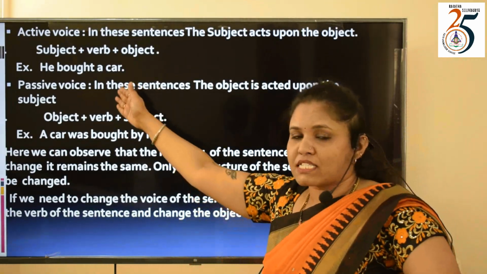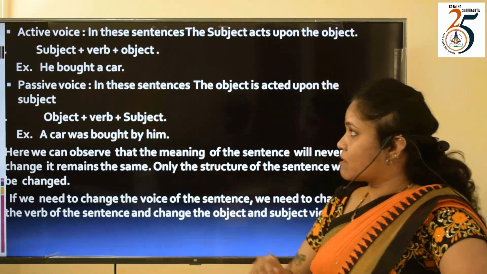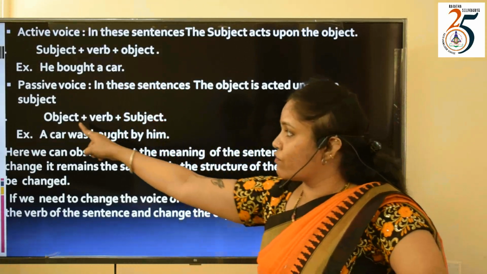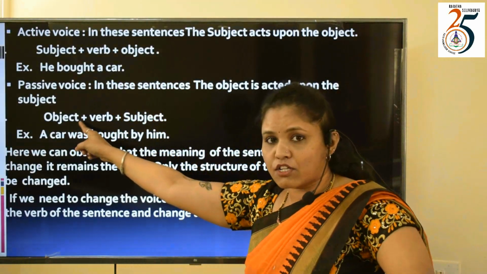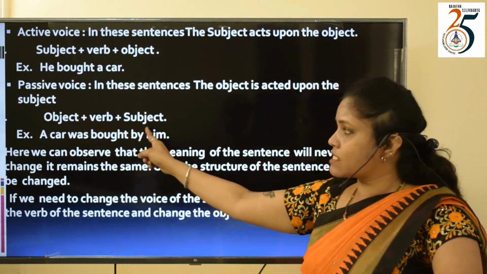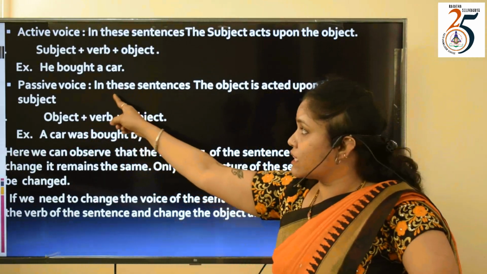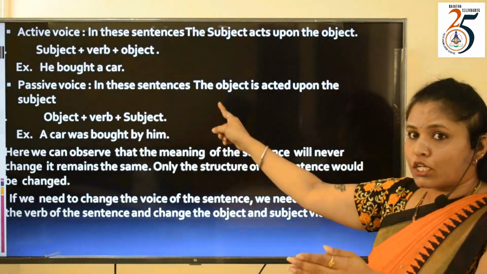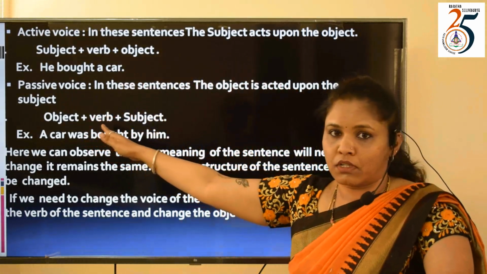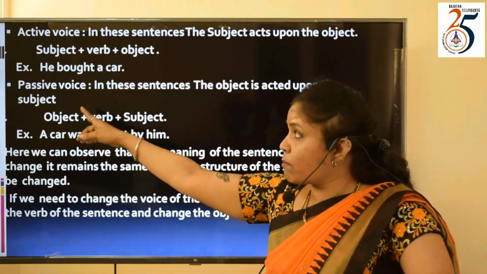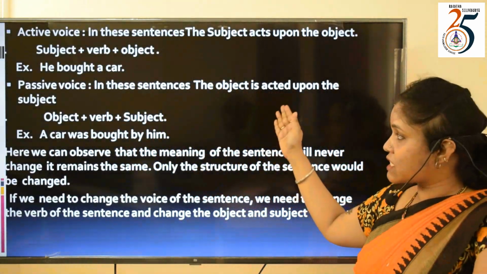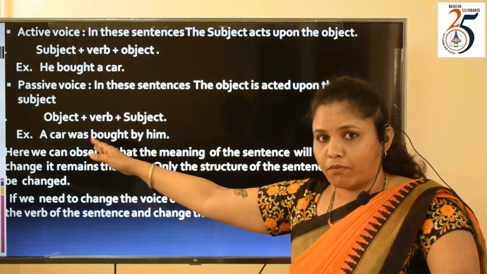So what is this passive voice or passive form of a sentence? In these sentences, the structure will be in this form: first we'll have the object, then the verb, then the subject. In passive sentences, the object is acted upon by the subject. I'll repeat it again: in the passive form, the object is acted upon by the subject.